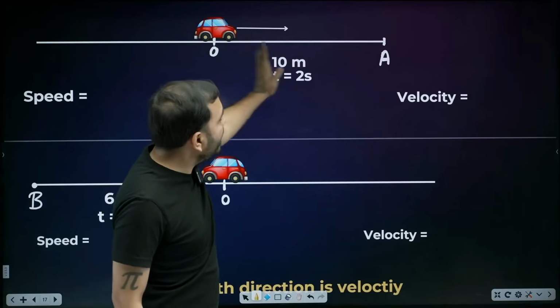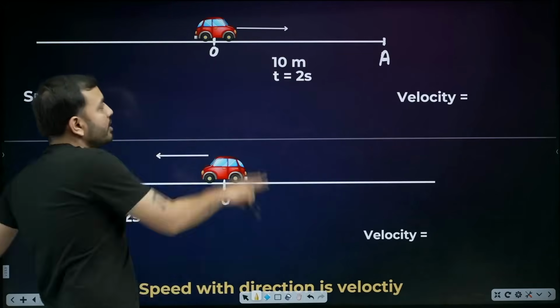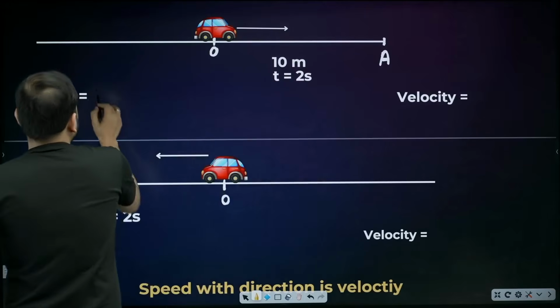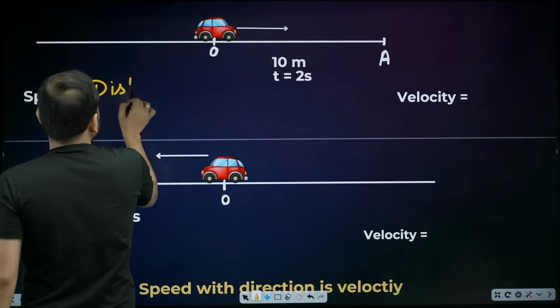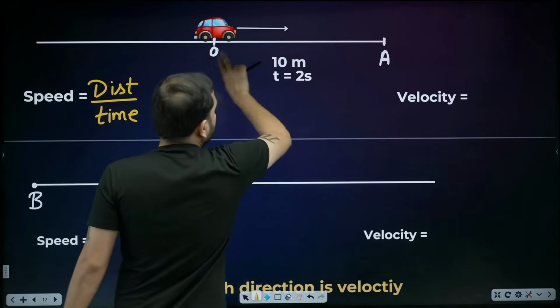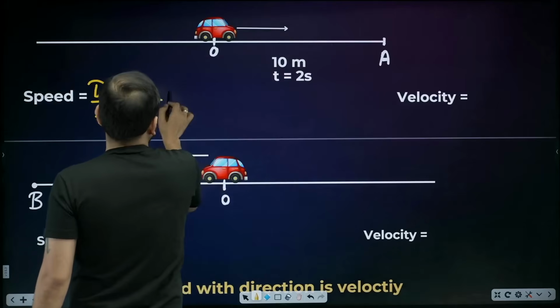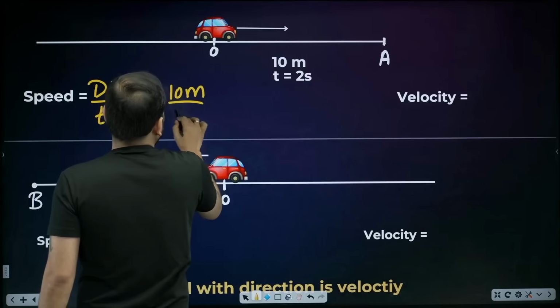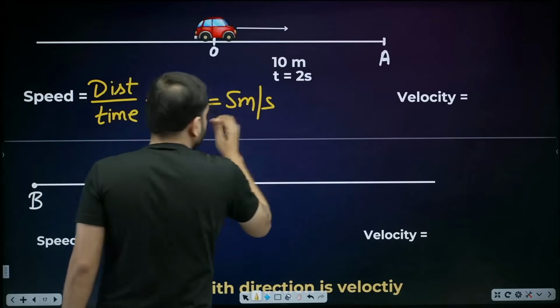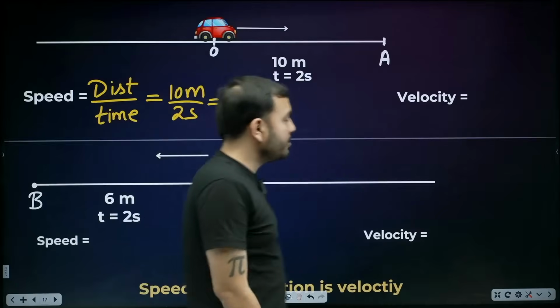Okay, so we went from O to A. I told brother, tell me the speed and velocity. How much distance is covered? How much was the path? 10. How much was the time? 2. Speed is very simple, beta. Distance upon time. So we went from O to A. How much distance was covered? 10 meter. How much was the time taken? 2 seconds. So how much is it? 5 meter per second.